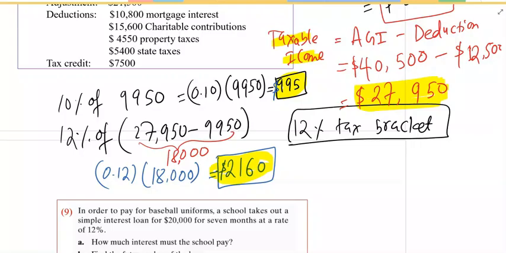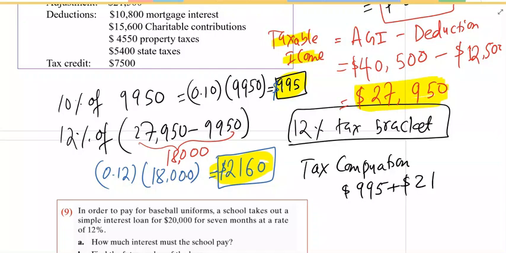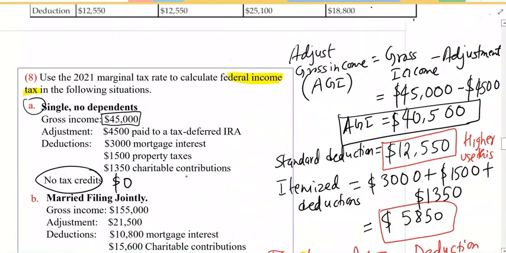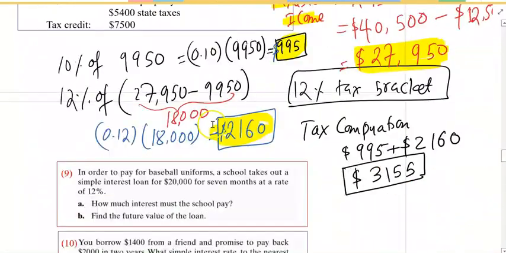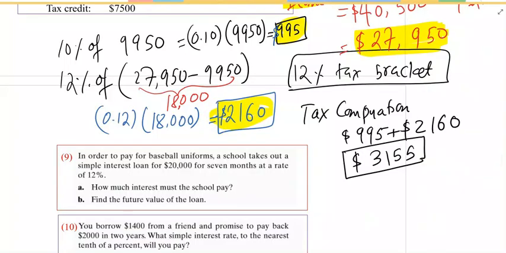Therefore, we get these two numbers, 995 with 10%, 2,160 by 12%. If you add, that's called tax computation. It's going to be 995 plus 2,160. That gives you $3,155. Now, to find the federal income tax, eventually, we call just income tax, that's fine.